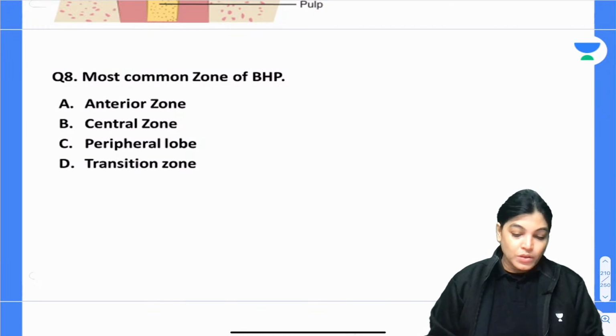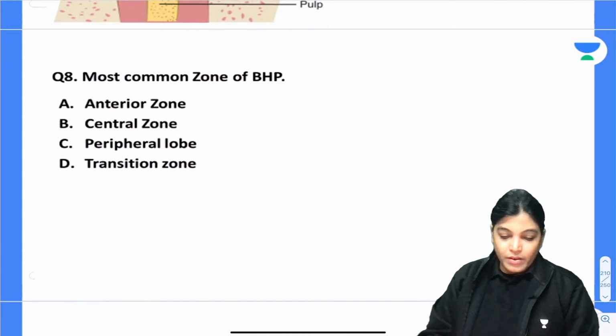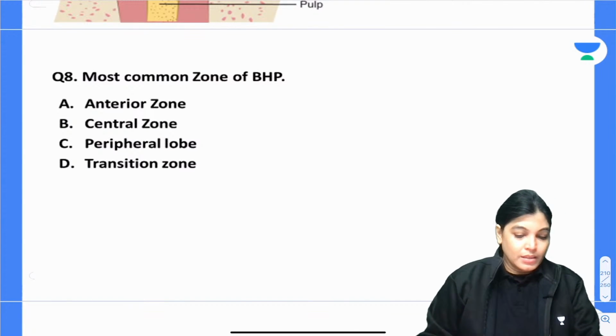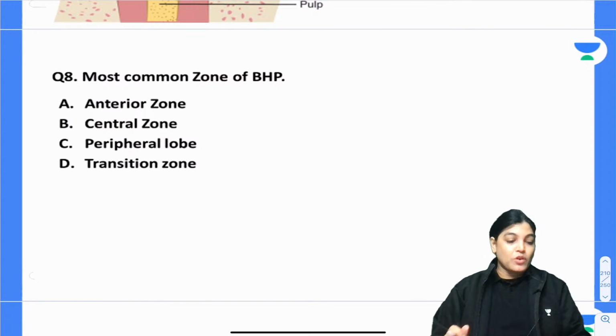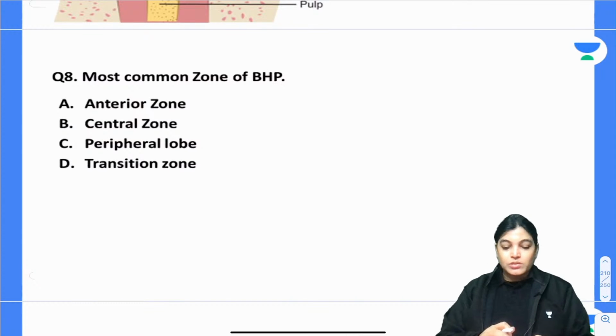Most common zone of BPH, benign hypertrophy of prostate. Most common zone of benign hypertrophy of prostate.